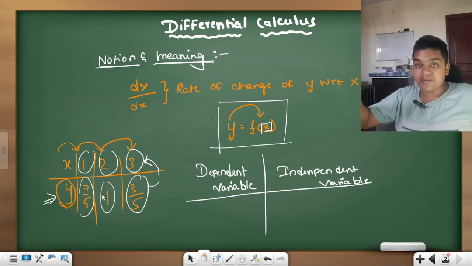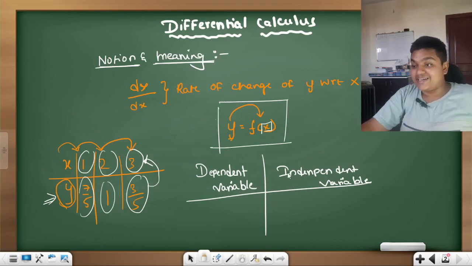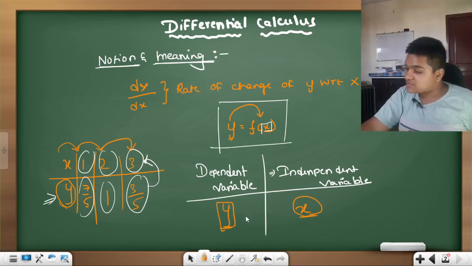So the variable which is independent, or unaffected due to the presence of another variable, is called the independent variable. Here the independent variable is x. It remains intact and is not affected by the presence of y. But y is the dependent variable. If I change the value of x, the value of y also changes. That is why y is dependent and x is independent.